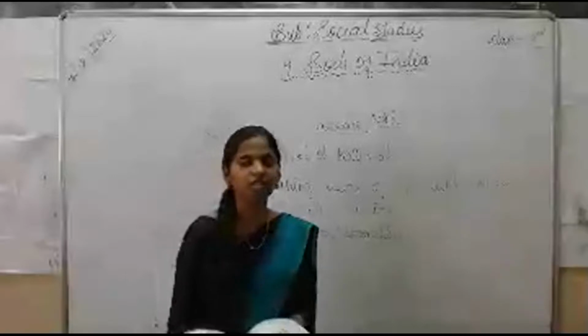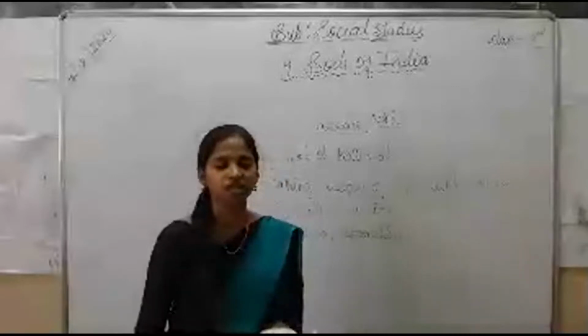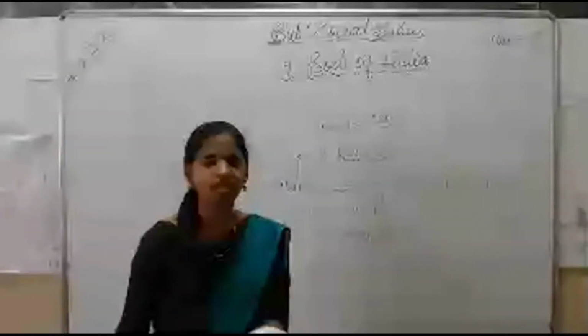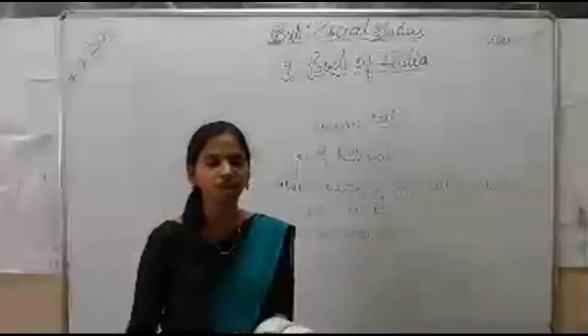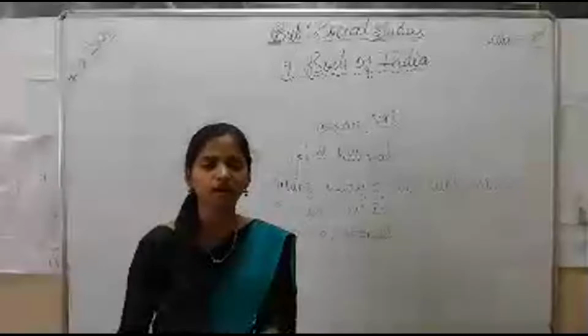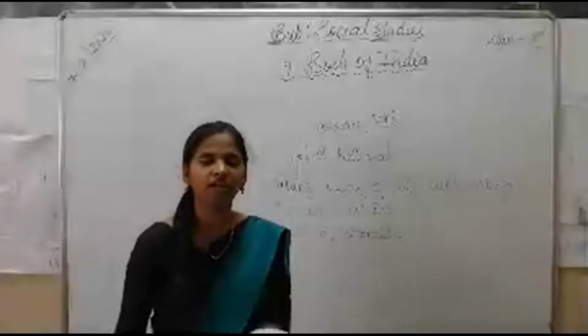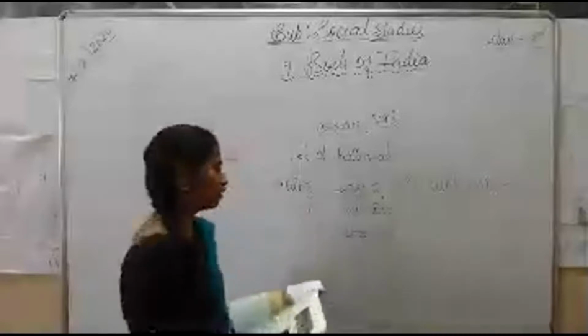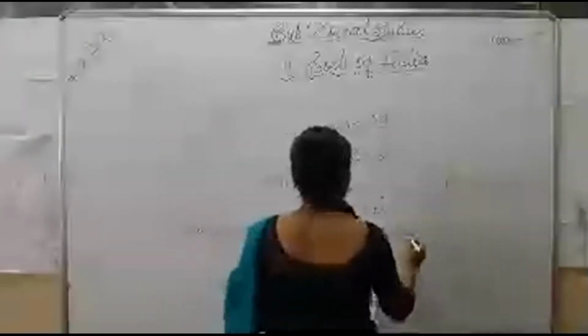Hence, again I am mentioning the same states which are mentioned in your chapters also. In some parts of Maharashtra you can find laterite soil, in some parts you can find black soil, and in some other parts you can find some different kind of soil. So Maharashtra and then West Bengal,